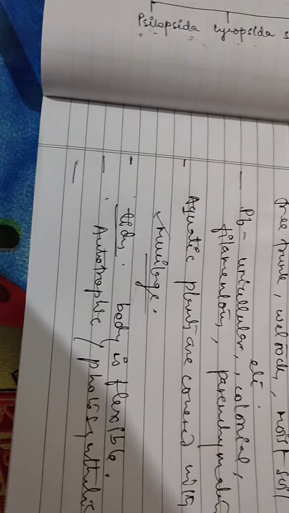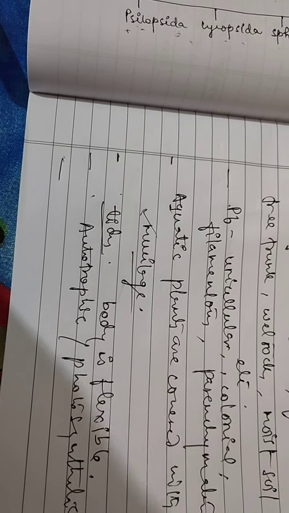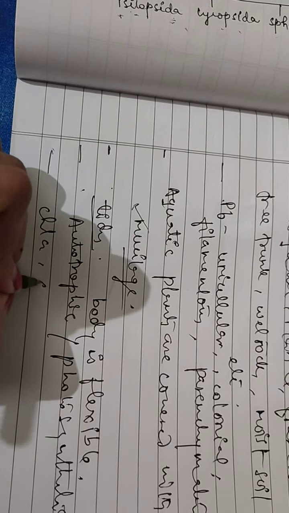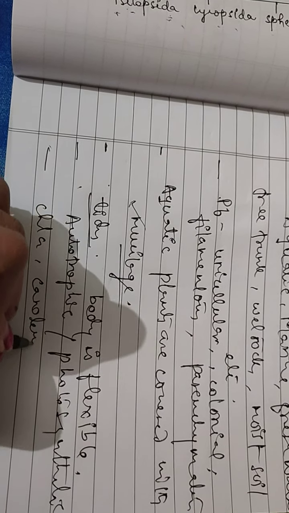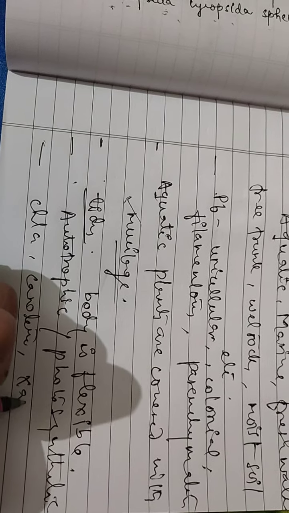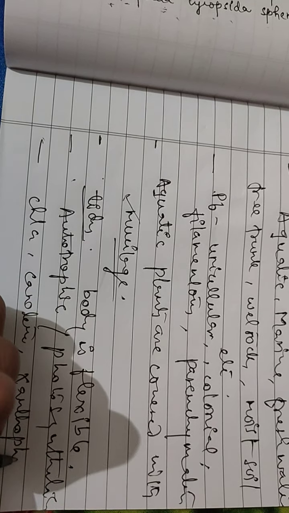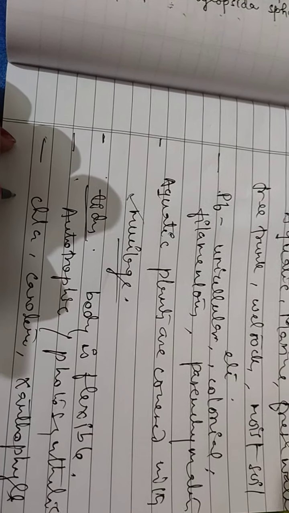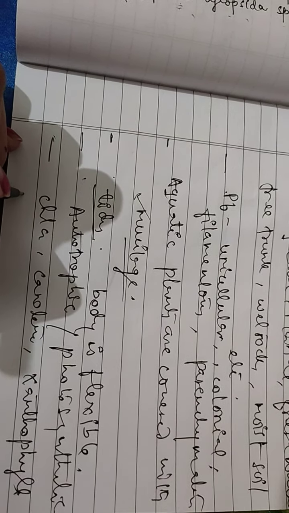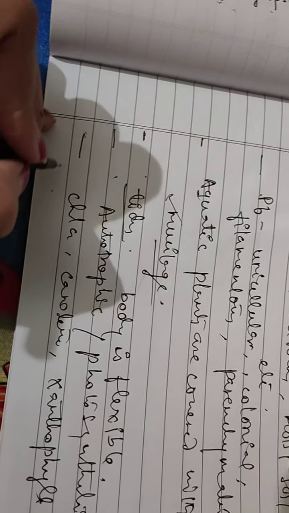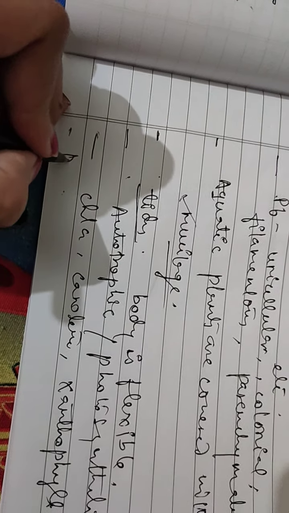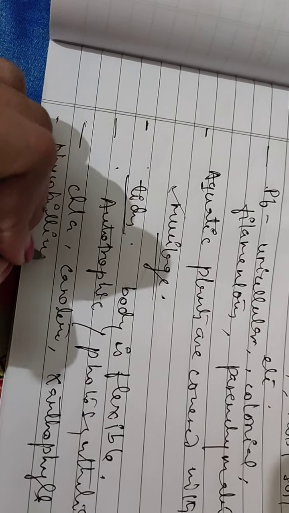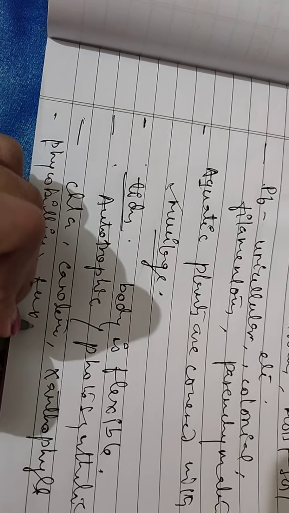They have many types of pigments, like chlorophyll a, carotene, xanthophyll, and additional pigments like phycobilins and fucoxanthin.